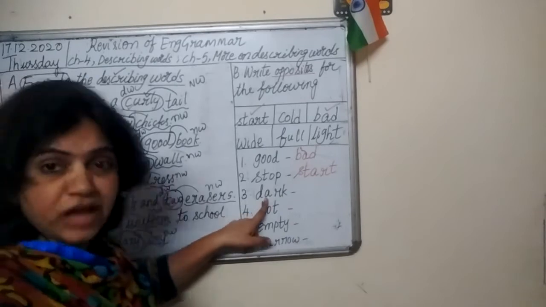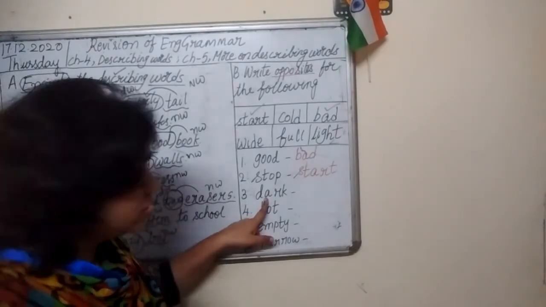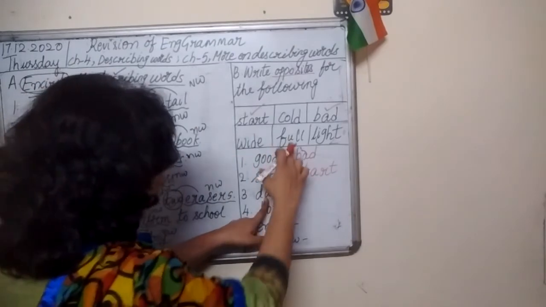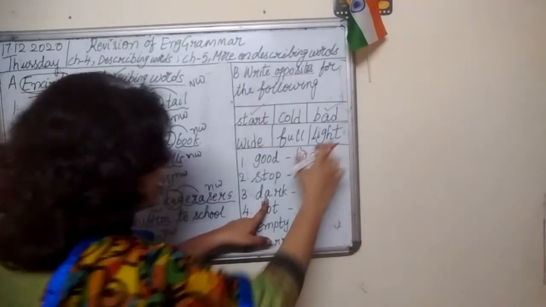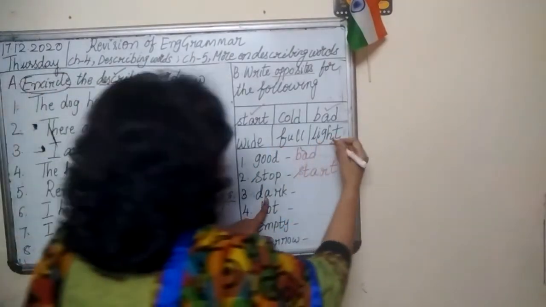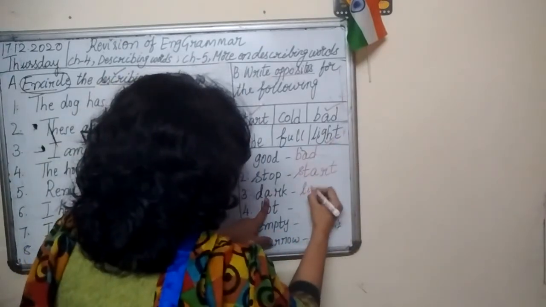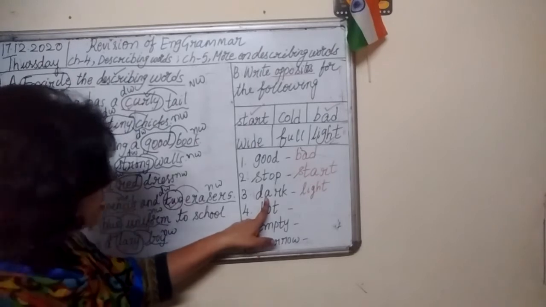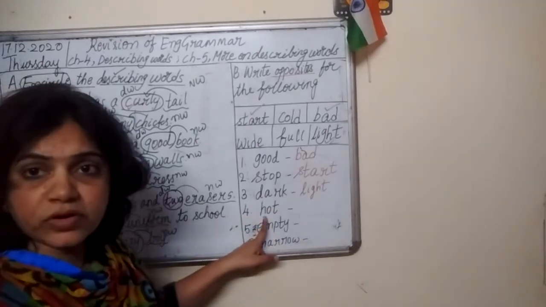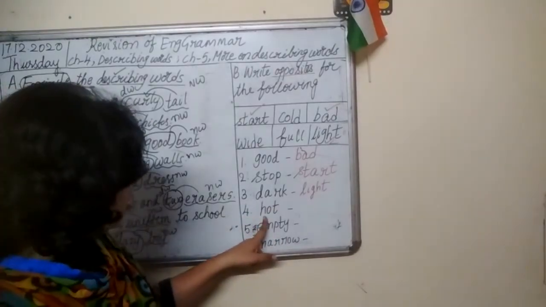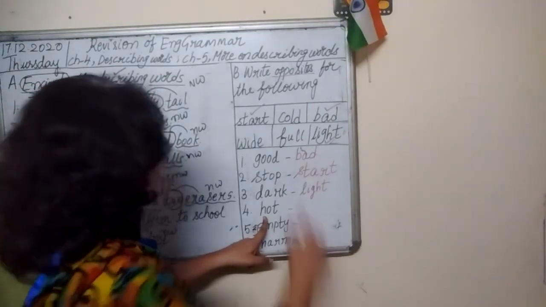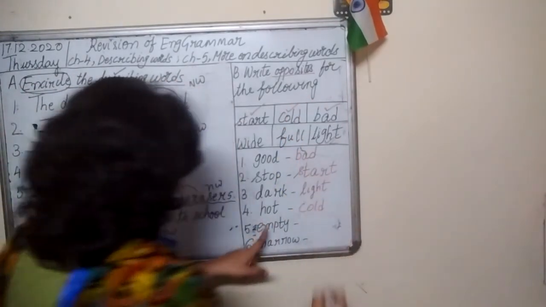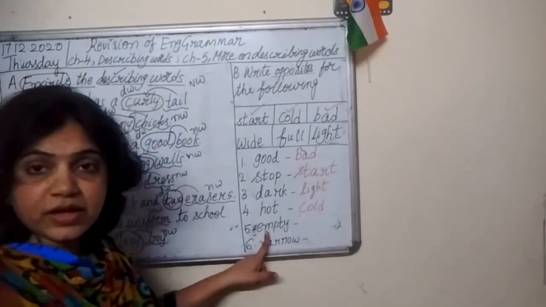Number 3. Dark. What is the opposite of dark? Light. Yes. Dark, light. L-I-G-H-T. Light. Dark, light. Number 4. Hot. What is the opposite of hot? Cold. Yes. Hot, cold.